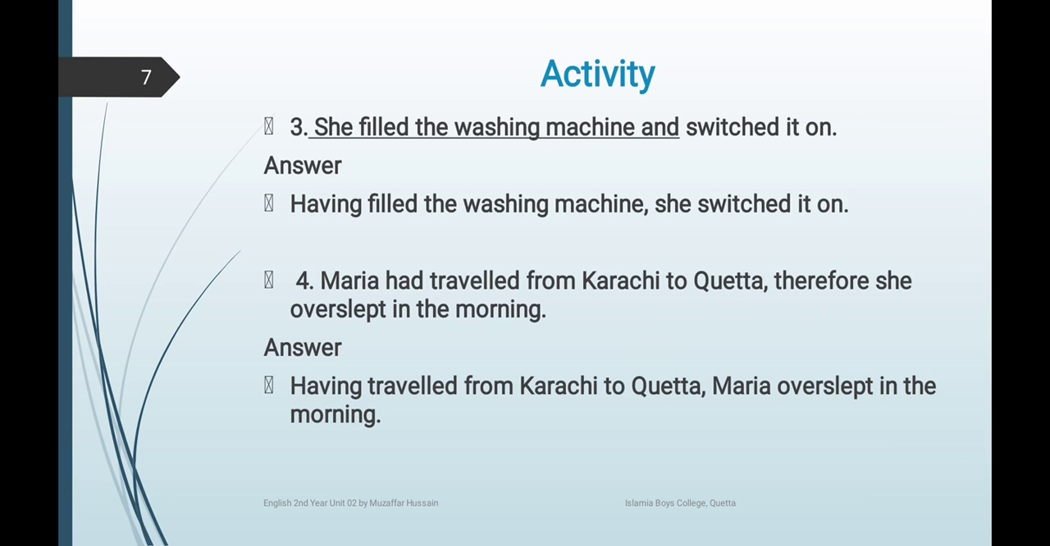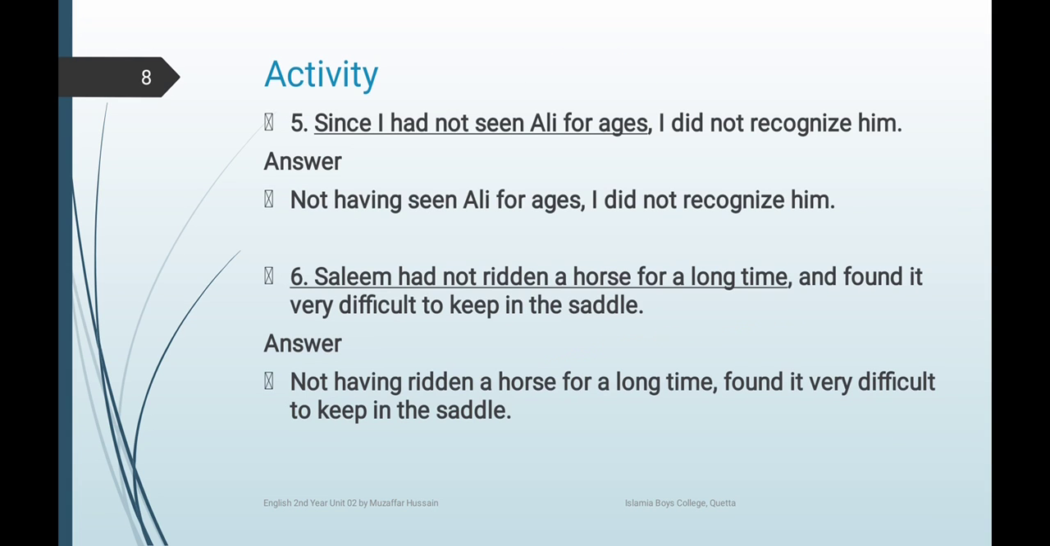Activity question number 3. She filled the washing machine and switched it on. Now we have to change the underlined part into the perfect participle. Having filled: having is verb plus ing, filled is the third form. Having filled the washing machine, she switched it on. Number 4. Maria had traveled from Karachi to Quetta, therefore she overslept in the morning. Having traveled from Karachi to Quetta, Maria overslept in the morning. So in this way we change the sentence, and you see that the number of words is also reduced.